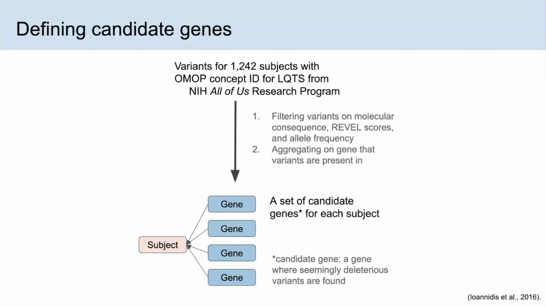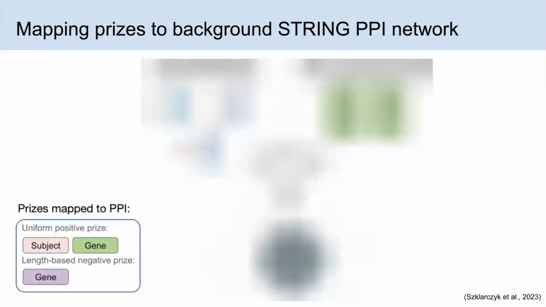To do this, we start off by defining a set of candidate genes per subject. We use SNP and indel exome variants for around 1,200 subjects that have an OMOP concept ID for long QT syndrome. We then filter their variants on molecular consequence, REVEL scores, and allele frequency, and aggregate on the gene to get a set of candidate genes for each subject.